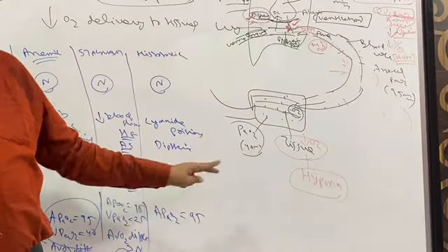The same oxygen whichever is coming here, nothing is happening here, no oxygen utilization. So what happens? This also will be 95, as no oxygen is being utilized by the tissue. So oxygen saturation at the arterial end and venous end are both the same, 95. So what will be the AV oxygen difference? It is almost 0.